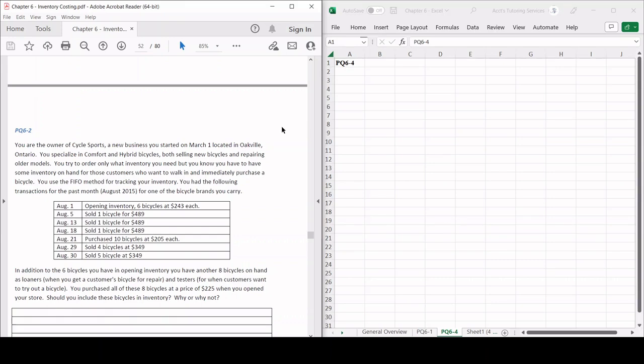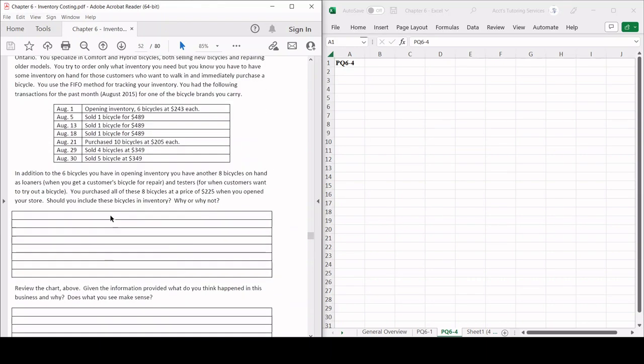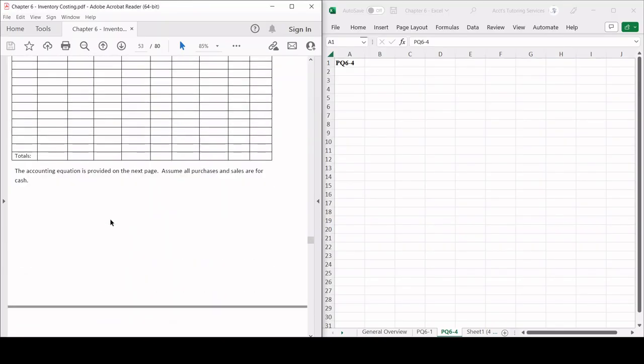All right, let's dive right back into the questions. So PQ6-2, I'm going to skip this question for two reasons. The first reason is it's a FIFO method, and I've already done a very detailed video on how to handle the FIFO method, right? And the second reason simply is that just the way the question is formatted, sold one bicycle, sold one bicycle, sold one bicycle. And in future videos, I will redo the FIFO method so I can reteach it to you guys. However, I don't think this is the best question to do that just because of how the question is structured, right? So I'm going to skip this altogether.